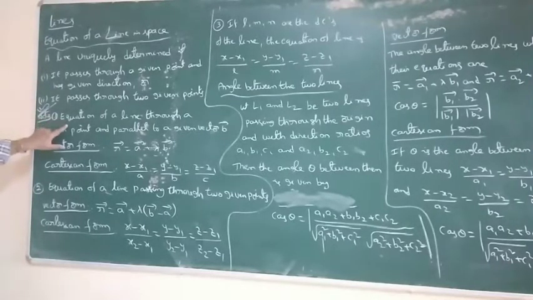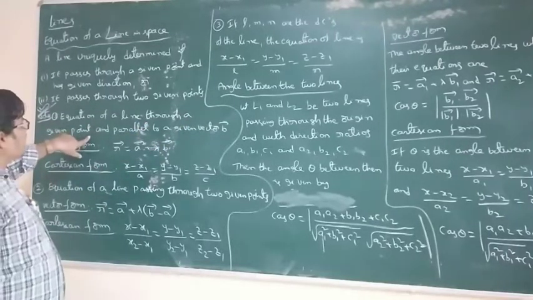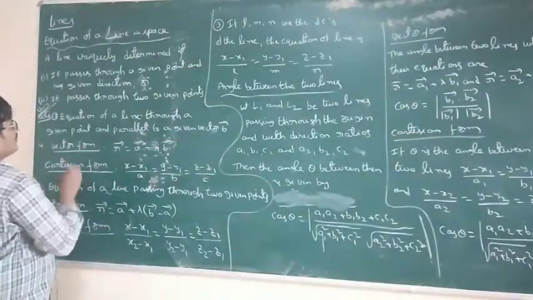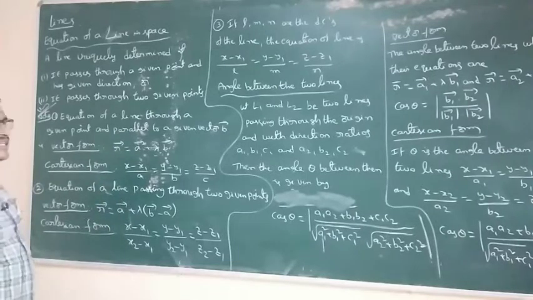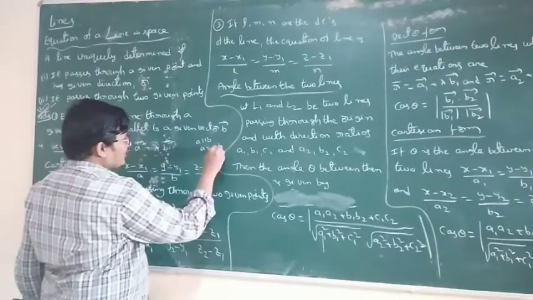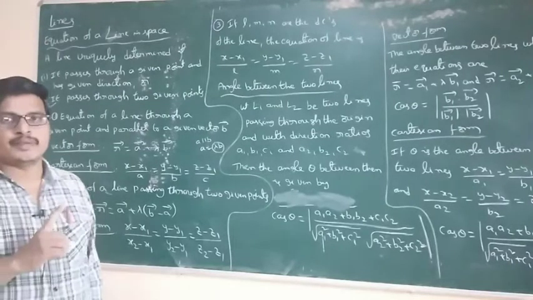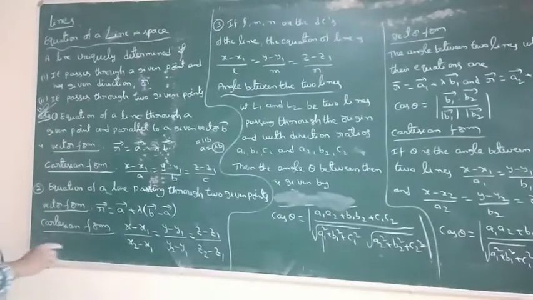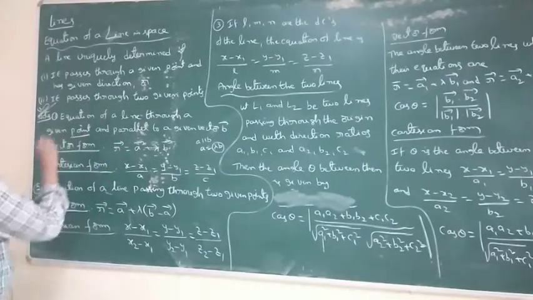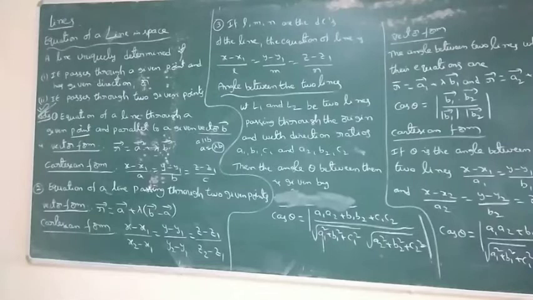So the first one: equation of a line through a given point and parallel to a given vector. One point and one parallel vector. Parallel is nothing but, if A and B are parallel, then A is equal to lambda into B. Parallel means some constant into the vector, collinear. So what is the formula for the equation of a line through a given point and parallel to a given vector?